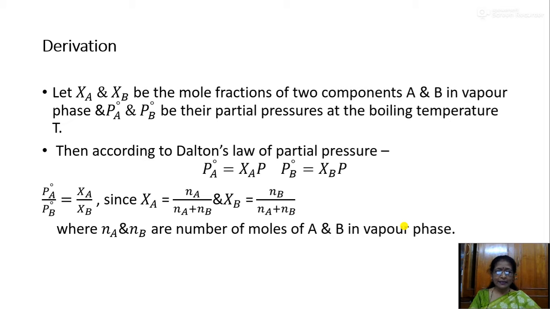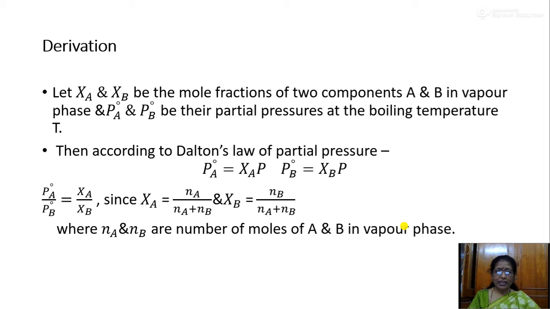When you consider this, PA0 over PB0 is equal to XA over XB. Since XA is the mole fraction of component A, it can be written as Na over Na plus Nb, where N is the number of moles, and XB is equal to Nb divided by Na plus Nb.